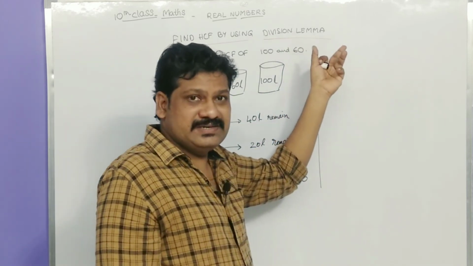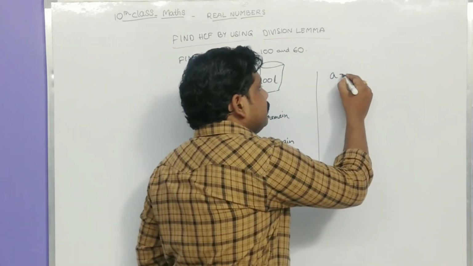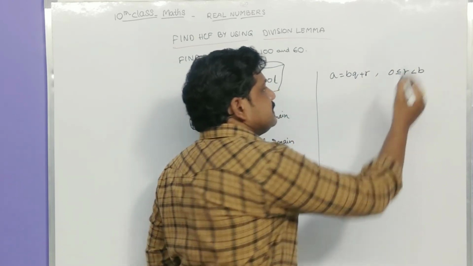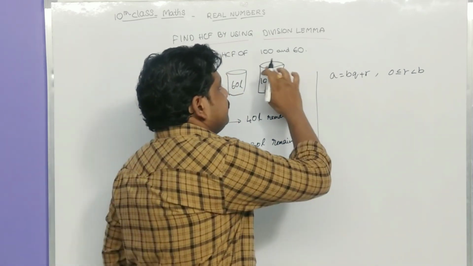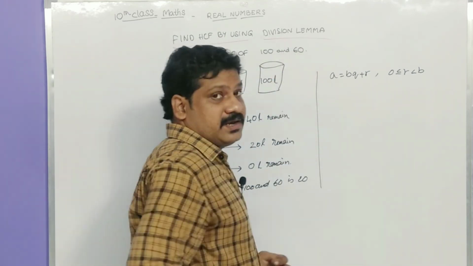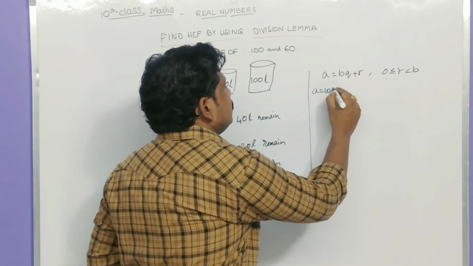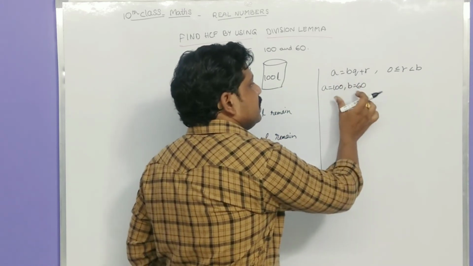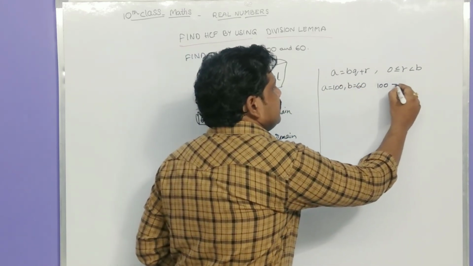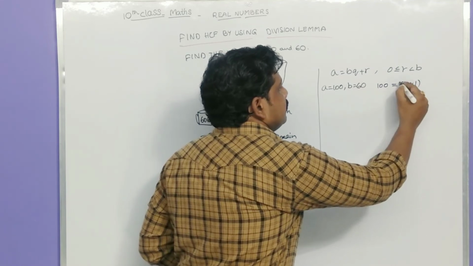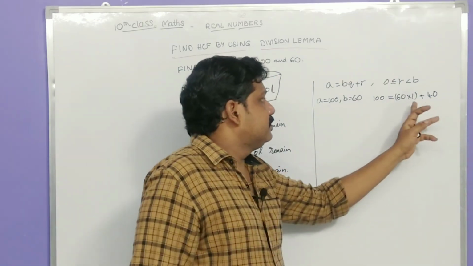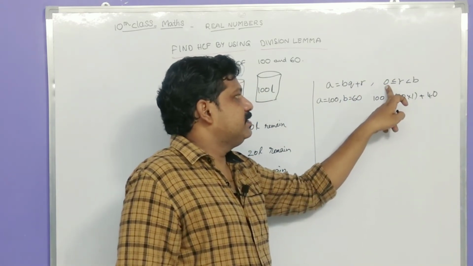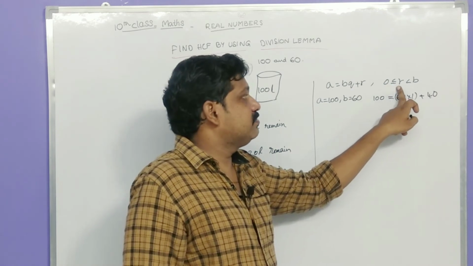What is Euclid division lemma? It says A is equal to BQ plus R and 0 is less than or equal to R is less than B. Okay, to find the HCF of 100 and 60, let us assume that A is equal to 100 and B is equal to 60. By using Euclid division lemma, we can write 100 is equal to 60 into 1 plus 40. Here the remainder is 40. Euclid division lemma says that the remainder satisfies 0 is less than or equal to R is less than B.